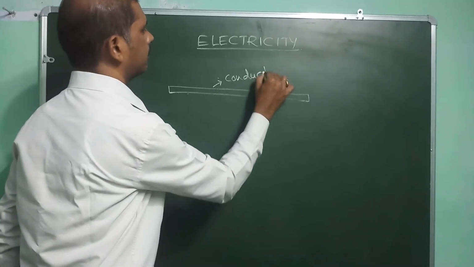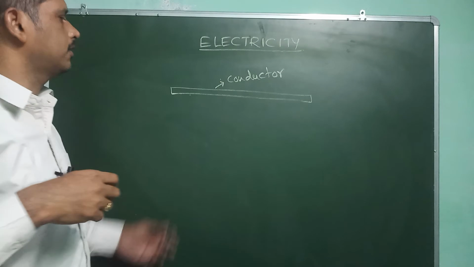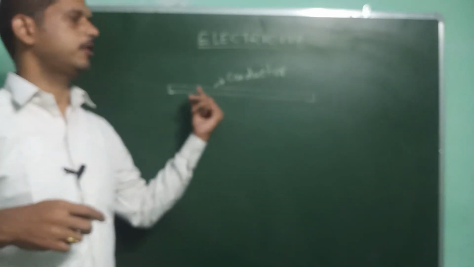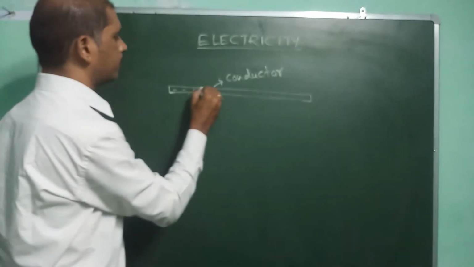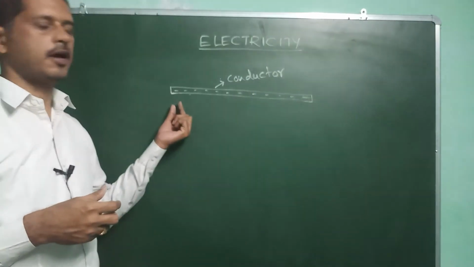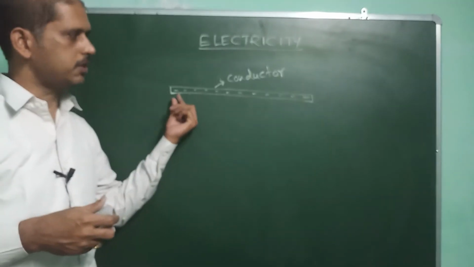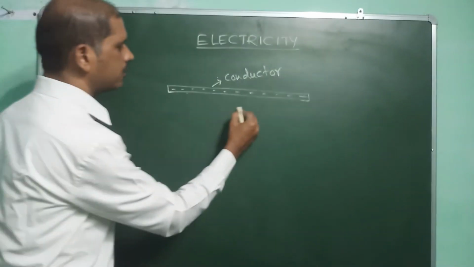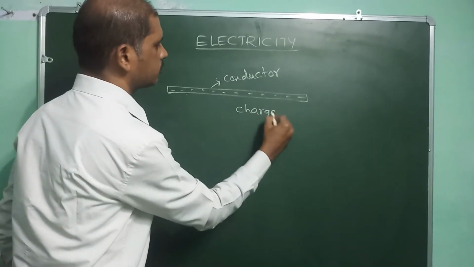So if this material is charged, it is considered a conductor. In a conductor, electrons flow from one place to another place. Number of electrons means nothing but charge, so charge is moving.